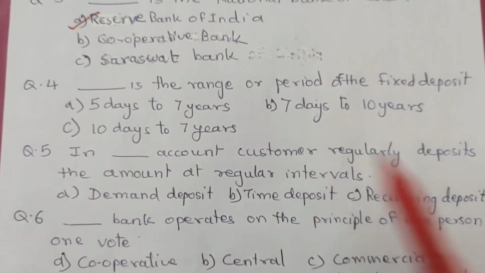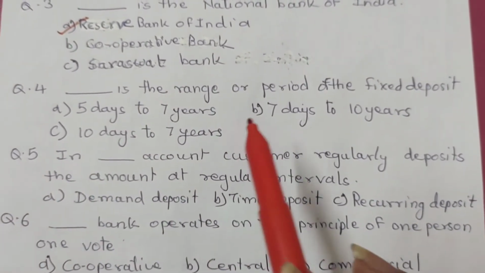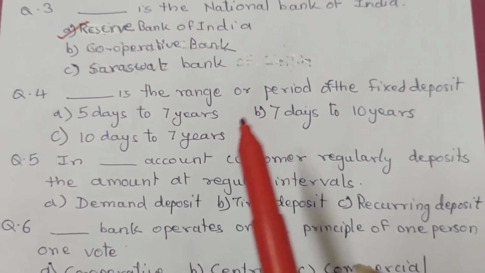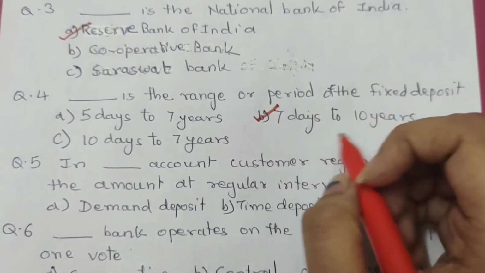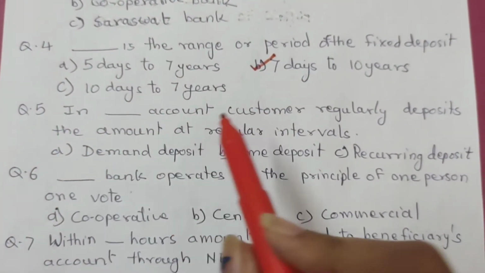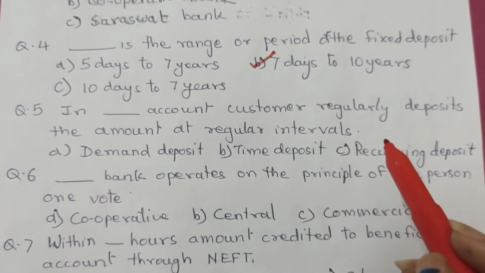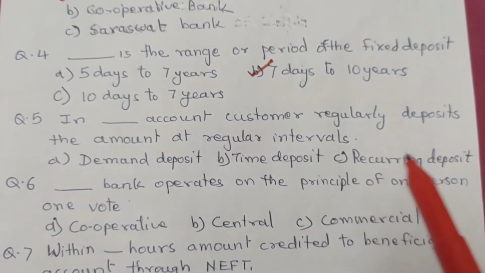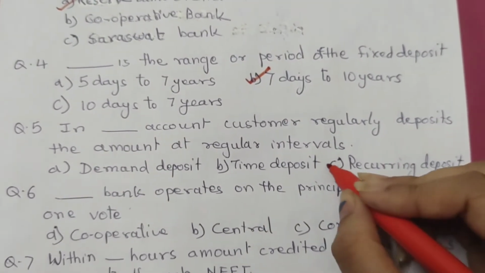Question 4. Dash is the range or period of the fixed deposit. A. 5 days to 7 years. B. 7 days to 10 years. C. 10 days to 7 years. And the correct option is B. 7 days to 10 years. Question 5. In dash account, the customer regularly deposits the amount at regular intervals. A. Demand deposit. B. Time deposit. And C. Recurring deposit.